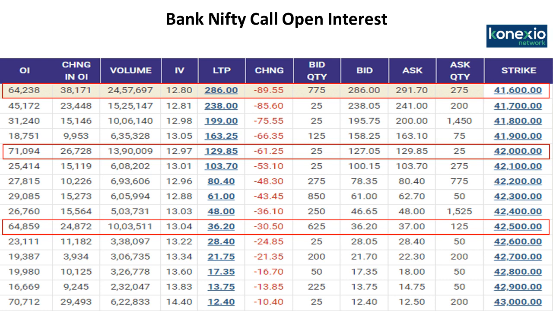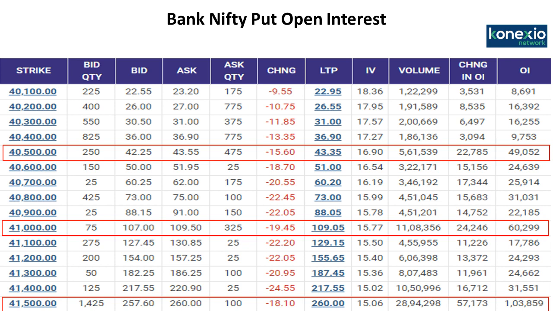Now let us discuss the Bank Nifty put data. In put data, we have seen action in 41,500 puts, 41,000 puts, and 40,500 puts. Here also you can see a rise in volumes and a rise in open interest. Implied volatility is between 15.6 and 16.90, and again there has been a drop in option premium, but this drop is not that severe compared to the other data.